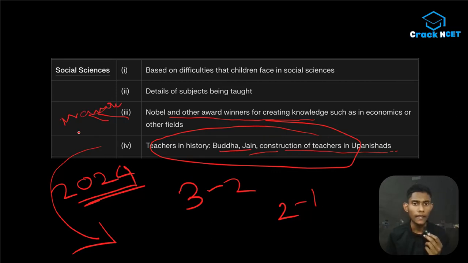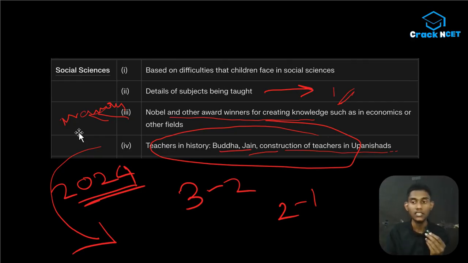Okay, and in the next portion, the details of subjects being taught, definitely one question is from here. For example, I will tell you an example so that you can understand better. Maybe in which class psychology is introduced according to the Indian curriculum. It's a previous year question. And anthropology, there will be some social science disciplines.